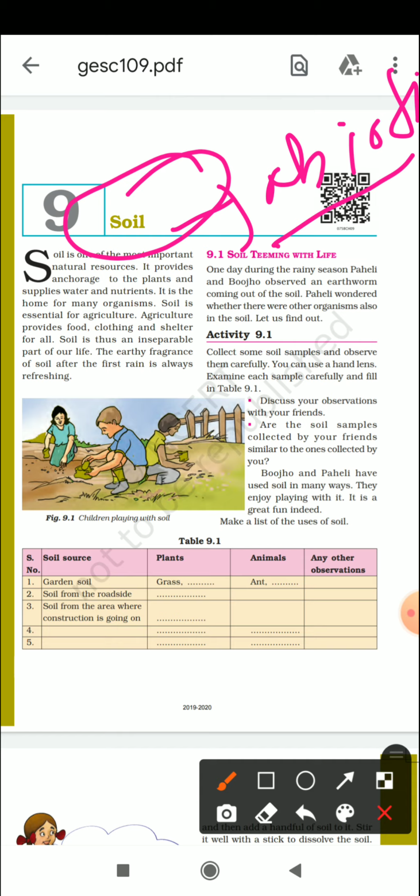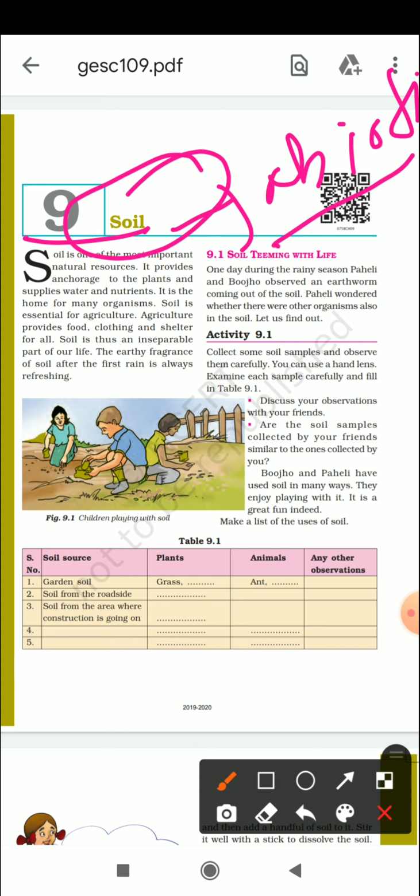So in today's video we are going to start the chapter soil, and we are talking about the introductory part of the soil. When we are talking about the soil, you all know that soil is a very important natural resource, and it provides anchorage to the plant and supplies water and nutrients. Because of that soil, the plants are standing on the earth, and they are taking all their nutrition from the soil.